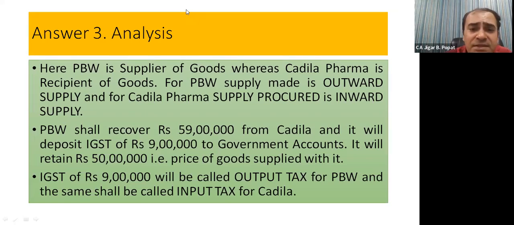Okay. Friends, in 90% cases in GST, there is a forward charge mechanism. 90%. There are very exceptional cases. Now, can you predict in reverse charge who is responsible to credit GST to the government account? In forward charge, it's a responsibility of supplier always to credit GST to the government account. Now, there are only two parties, supplier and recipient. In reverse charge, who happens to be responsible to credit GST to the government account?